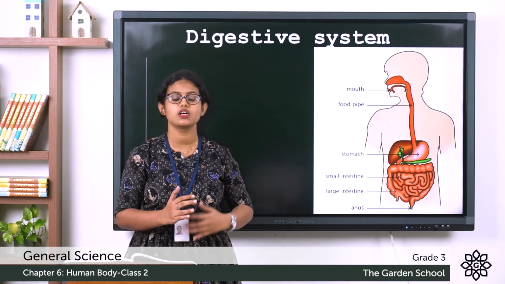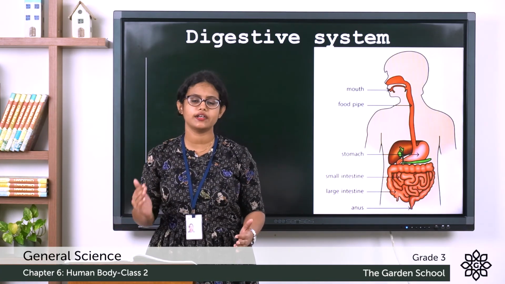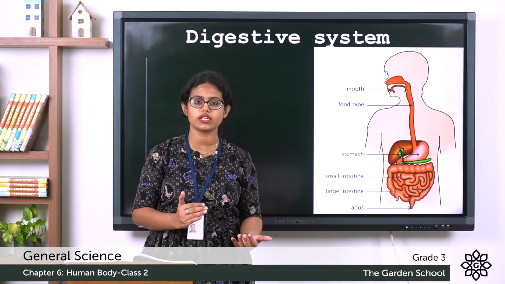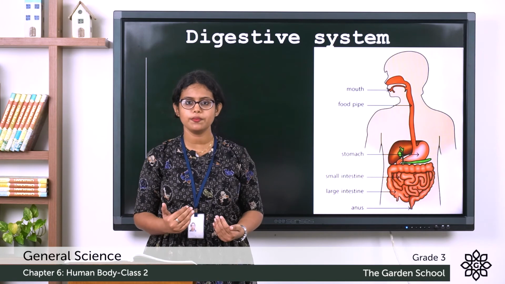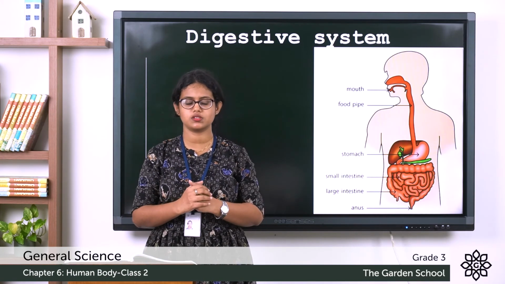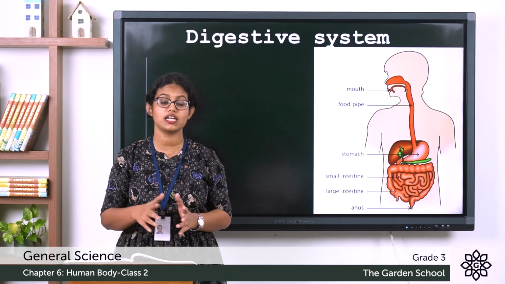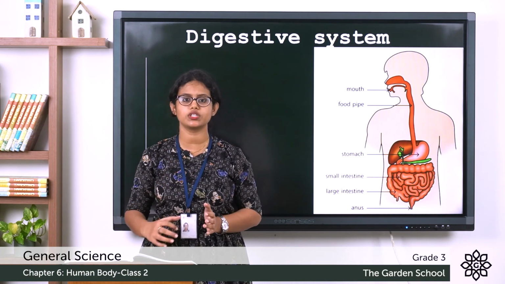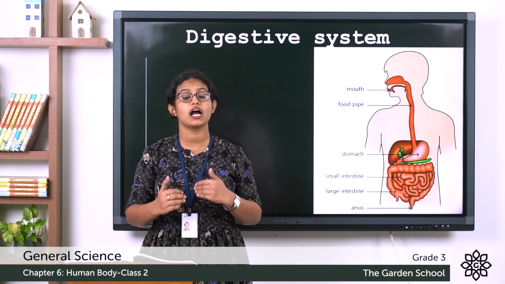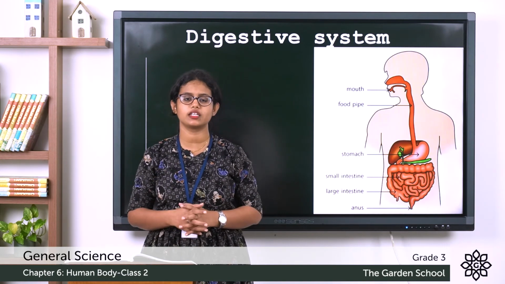We learnt about the respiratory system and the digestive system. Which organs are involved in the respiratory system? Lungs, windpipe, and nose. So let's meet in the next class and we'll discuss the other organ systems. You can just go through these two organ systems, understand them, and meet in the next class.